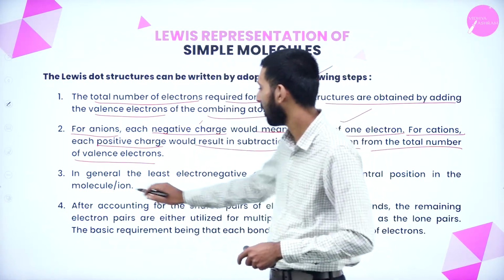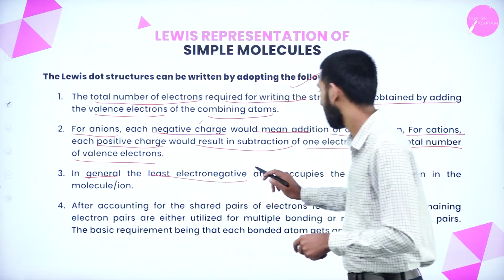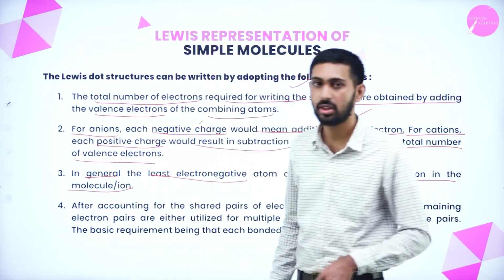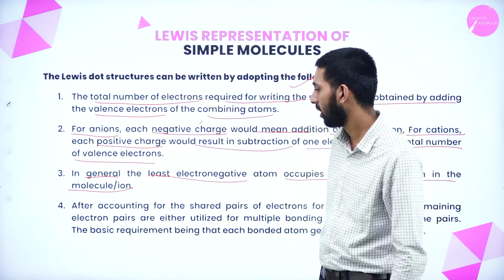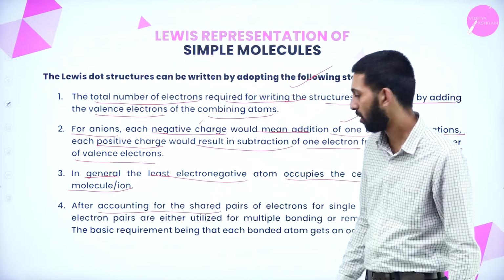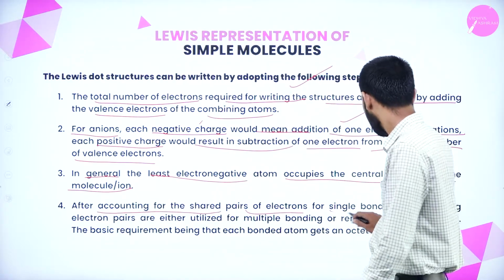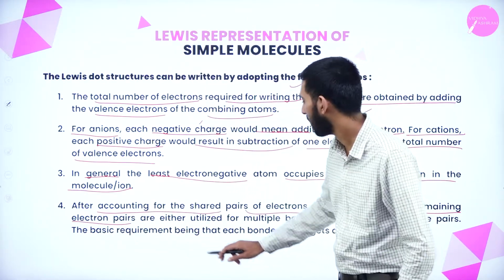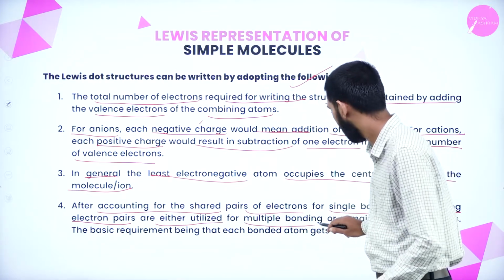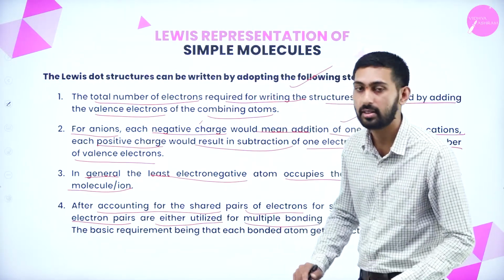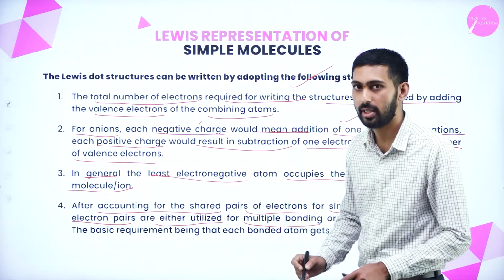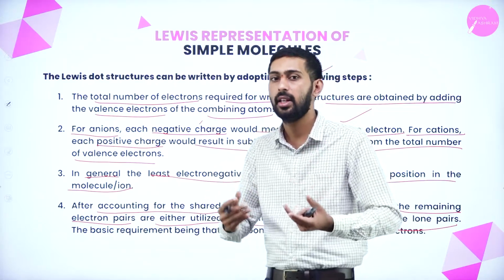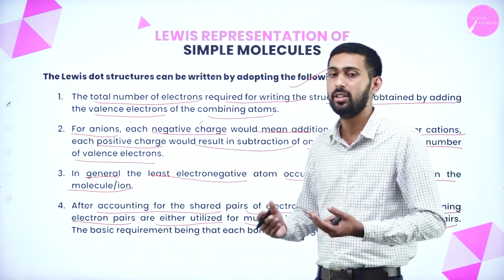Next thing is, in general, the least electronegative atom occupies the central position in a molecule or ion. After accounting for the shared pair of electrons for single bonds, the remaining electron pairs are either utilized for multiple bonding or remain as lone pairs. Here, if there is any single bond, we can use the lone pair of electrons for multiple bonding, or we can represent it as a lone pair of electrons.